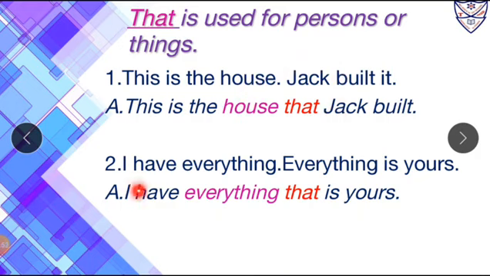Number two, I have everything, everything is yours. Now over here, to join both the sentences, we will use that as a relative pronoun. So the answer is, I have everything that is yours. Now here relative pronoun that relates or refers to the noun, and that noun is everything. So everything is called as its antecedent.